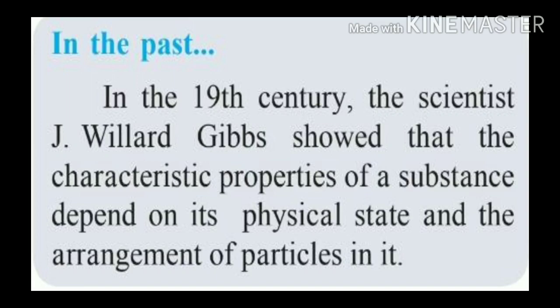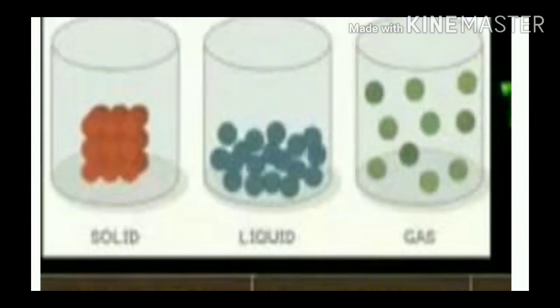In the past, in the 19th century, the scientist J. Willard Gibbs showed that the characteristic properties of a substance depend on its physical state and the arrangement of particles in it. You will understand. See, the arrangement of particles in each state is different. In solid state, the particles of matter are very close to each other. So the particles hold each other very tightly. That is, there is a strong force of attraction between them.